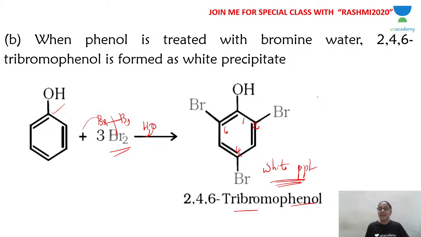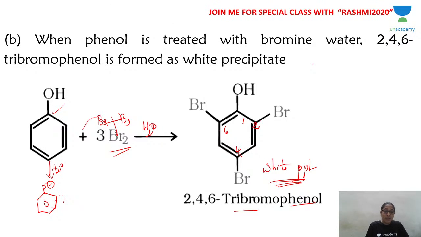Now, why do they react differently? Why in CS2 do they form two products, and why in bromine water is only one product formed? Because in the presence of water, phenol forms phenoxide ion. This is the phenoxide ion, O minus ion. And phenoxide ion is more reactive toward electrophiles than phenol.